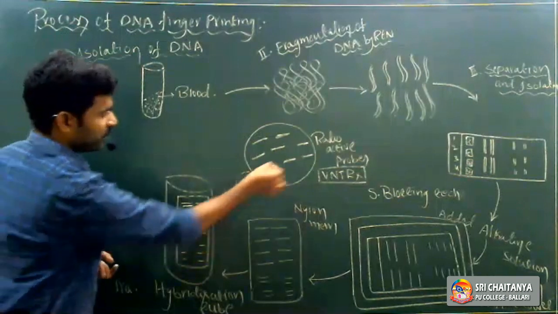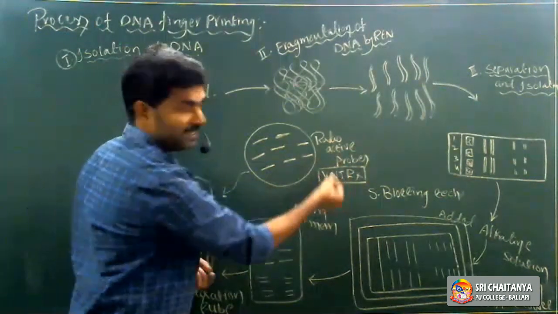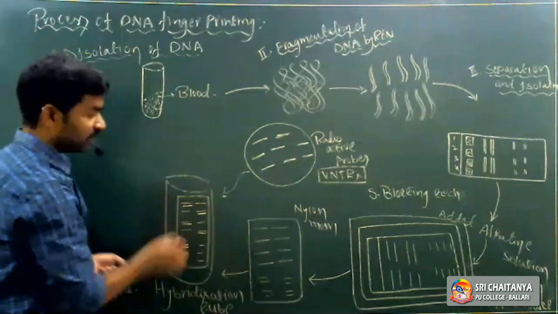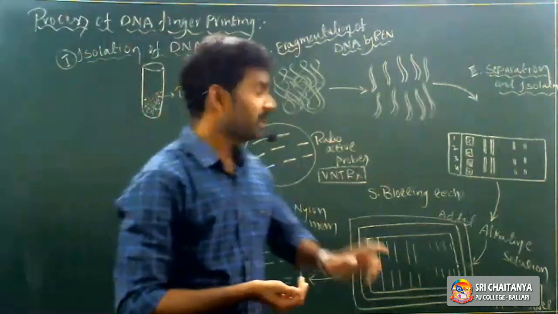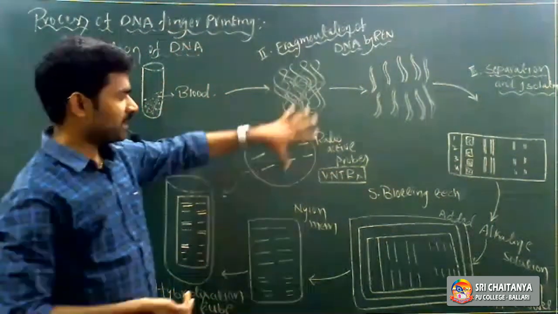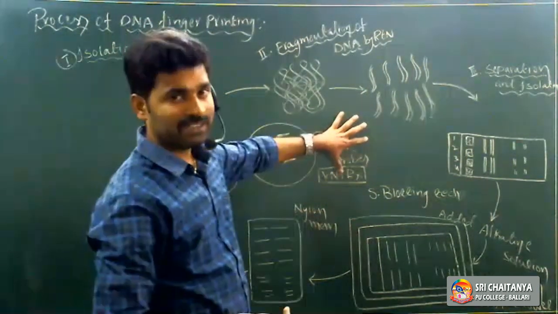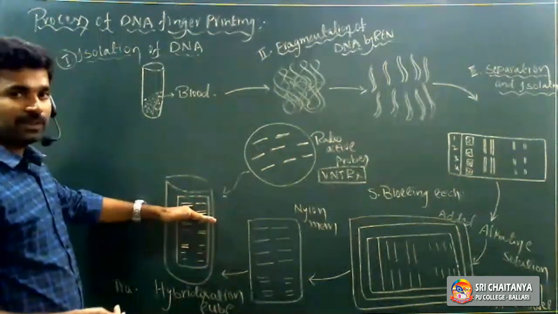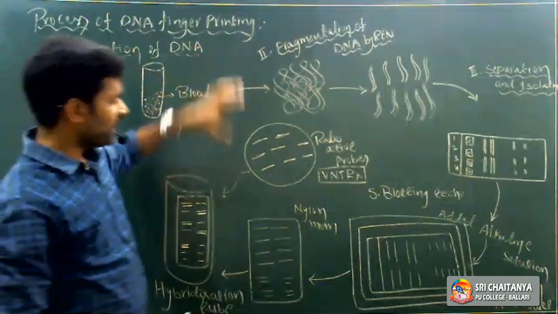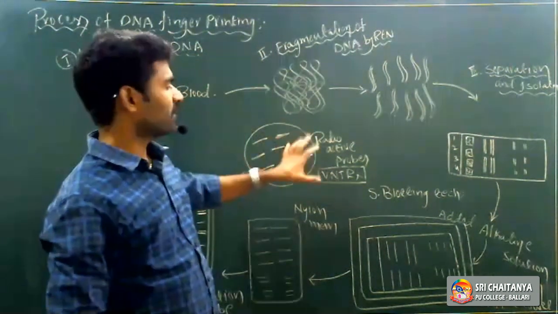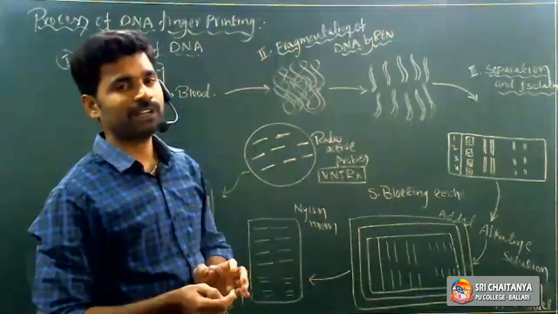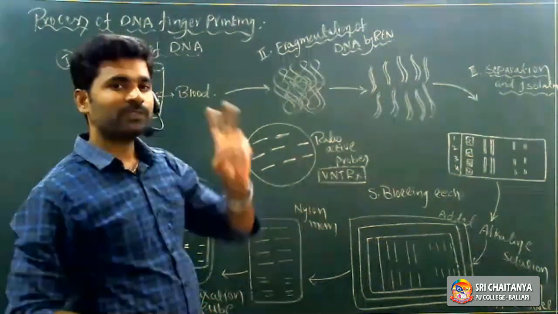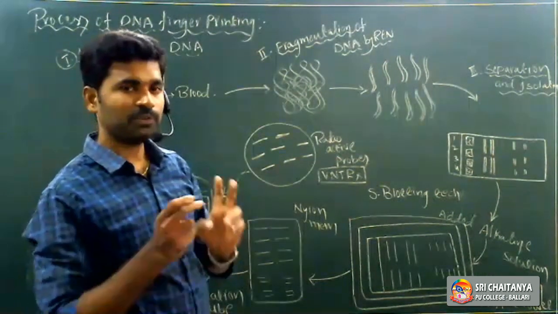If the radioactive probes, the VNTRs, are exactly complementary, that is, the suspected person's VNTRs are exactly similar to the crime area VNTRs, that suspected person is considered a criminal. A suspected person has two sets of chromosomes.